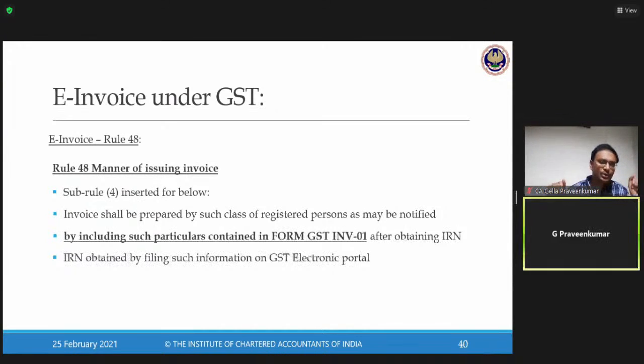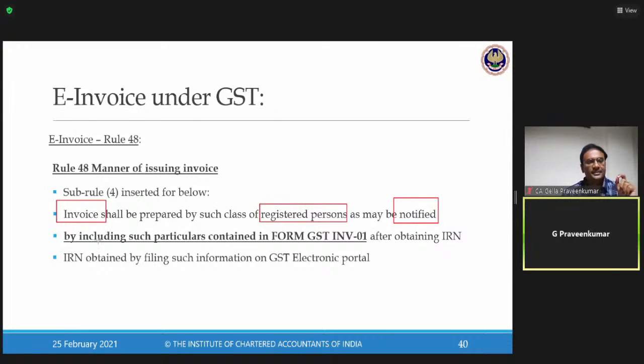This Rule 48 says that any person who is registered under the GST law, I repeat, any person who is registered under the GST law who has been notified. Sir, what is this? Only a registered person, and that registered person who has been notified, has to issue an invoice.